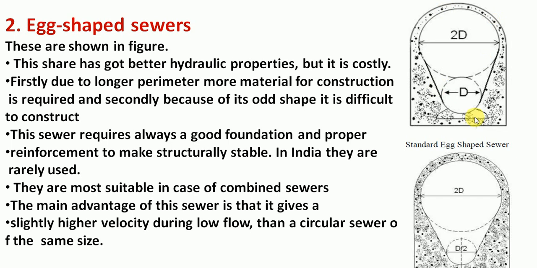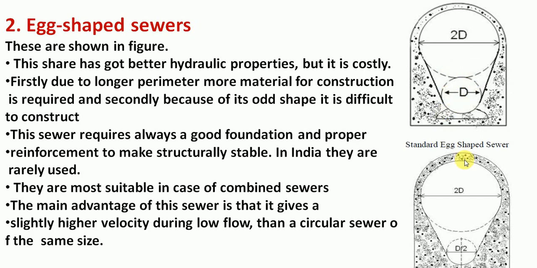Like I told you, to maintain the self-cleansing velocity, what happens, as you can see in this shape? As and when the wastewater or sewage flows into this sewer, whenever the flow is less, the flow takes place in this lower portion of the sewer. During this phase, the self-cleansing velocity is achieved. Whenever it is flowing full, the self-cleansing velocity can also be achieved. Whenever the flow is small, only then is it a matter of concern.